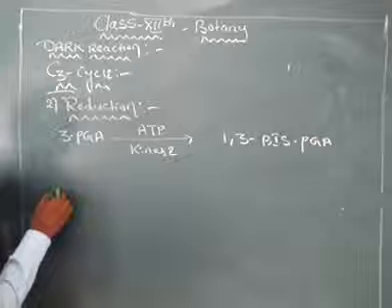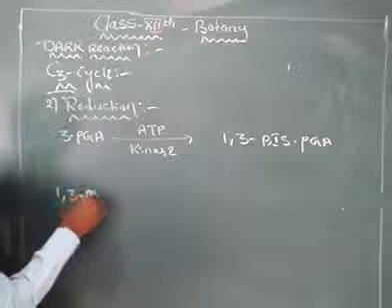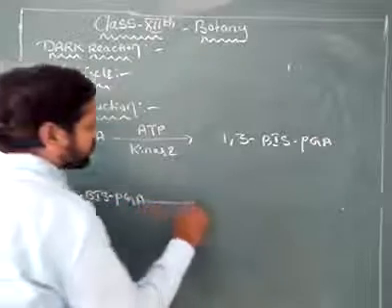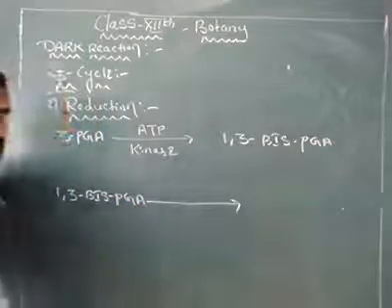Next, 1,3 bisphosphoglyceric acid undergoes reduction.